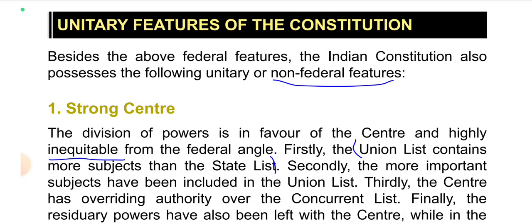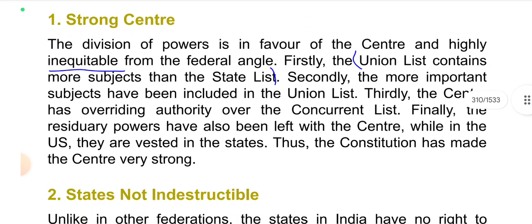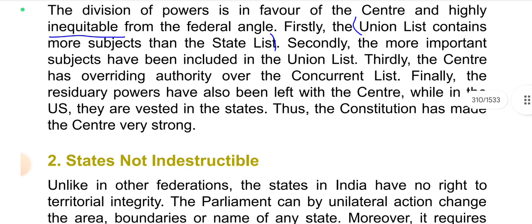Unitary features of the constitution. Besides the above federal features, the Indian constitution also possesses the following unitary or non-federal features: strong center. The division of powers is in favor of the center and highly inequitable from the federal angle. Firstly, the union list contains more subjects than the state list. Secondly, the more important subjects have been included in the union list. Thirdly, the center has overriding authority over the concurrent list. Finally, the residuary powers have also been left with the center, while in the US they are vested in the states. Thus, the constitution has made the center very strong.